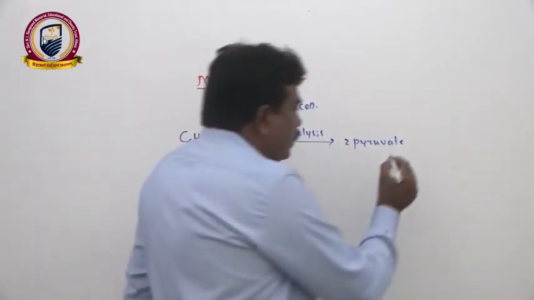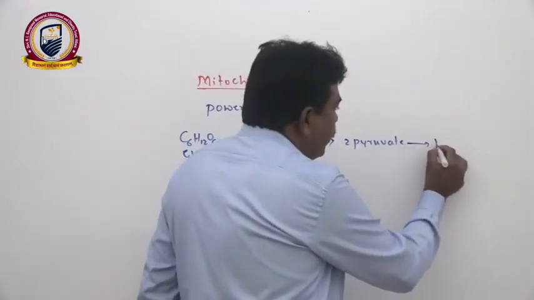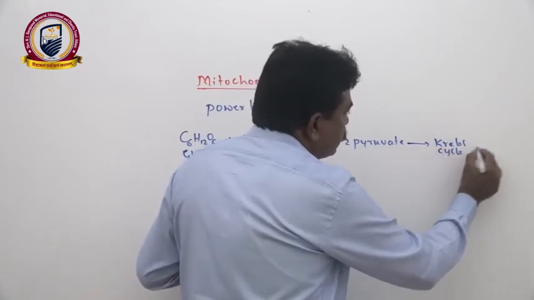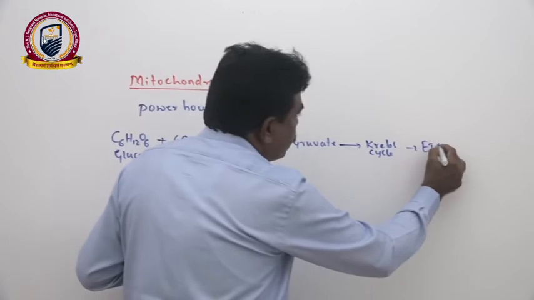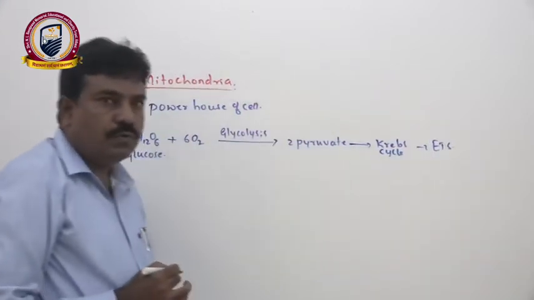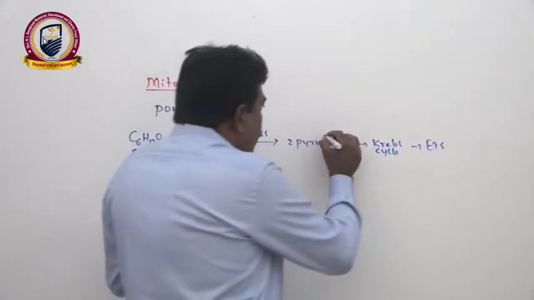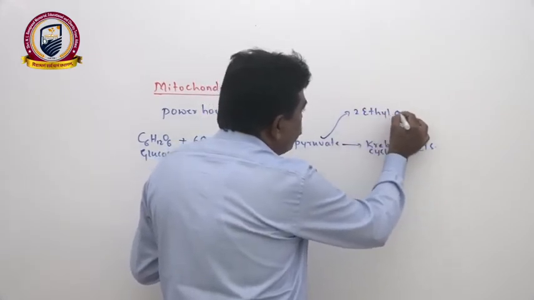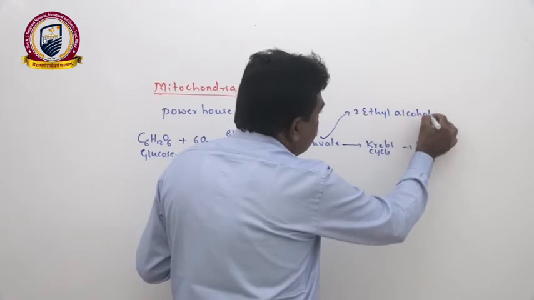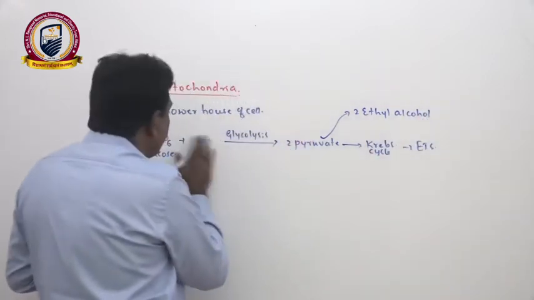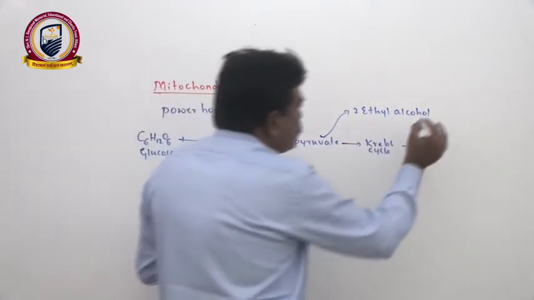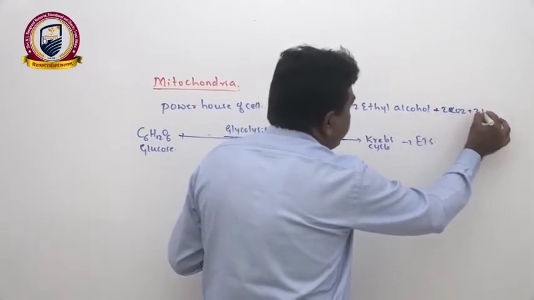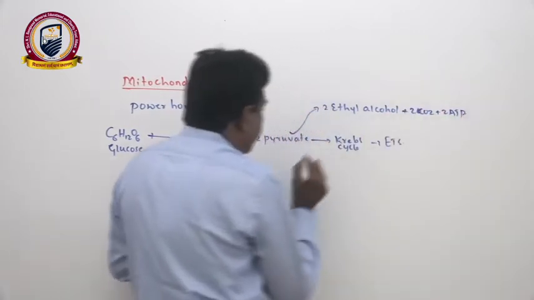This pyruvate may later enter into the Krebs cycle and electron transport system, that is one pathway. Or pyruvate may convert into two molecules of ethyl alcohol and two molecules of carbon dioxide with 2 ATP, another pathway.